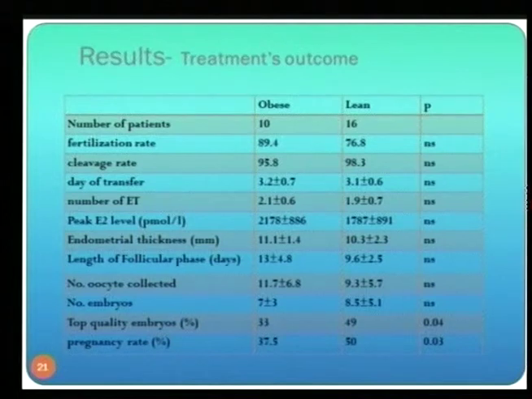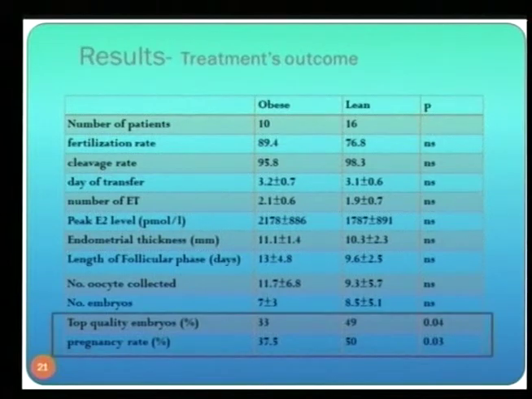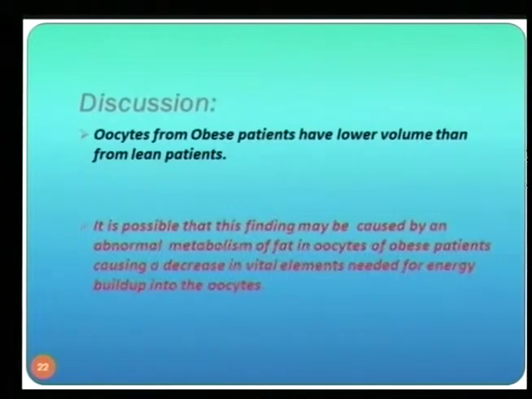You can see top quality embryos were 33% versus 49% in the lean women. And the pregnancy rate, indeed, it's a very small group. You cannot calculate pregnancy rate. We cannot say that it's a powerful statistical analysis, but it was only 37% in the obese and 50% pregnancy in the lean patients, as you can see here.